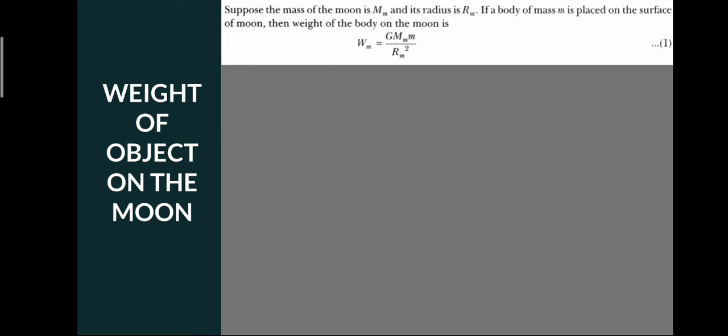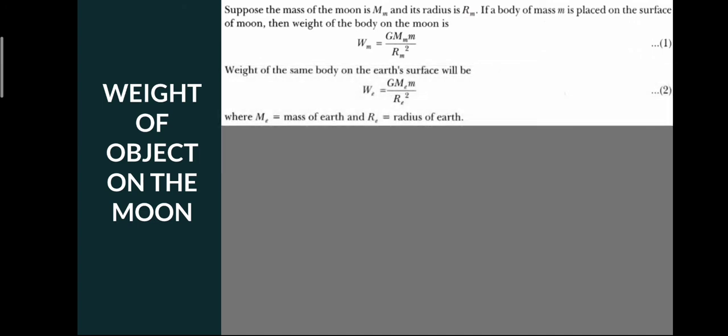This is the equation that we got from the universal law of gravitation, that is F is equal to G M m by d square. Here the force F is the same as the weight of the object, and the distance between the two objects under consideration is the radius of the moon.